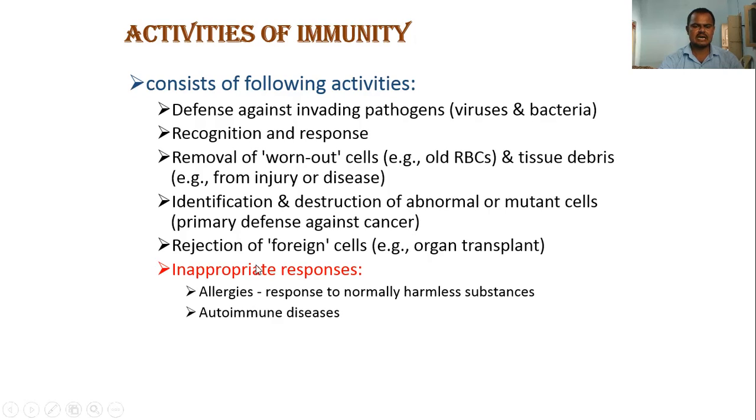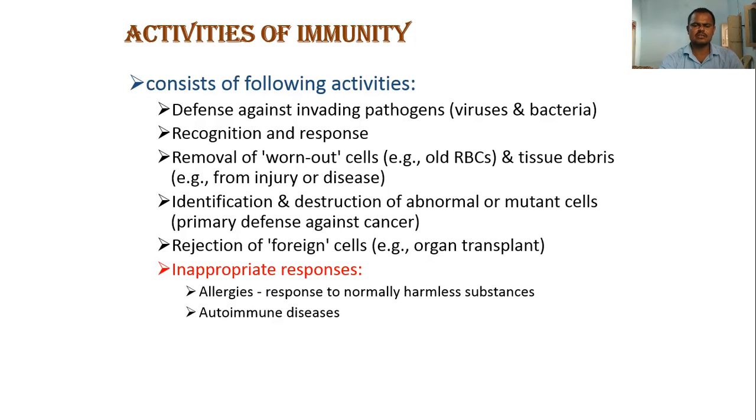So the next one is the rejection of foreign cells, organ transplantation. When a transplantation happens, the immediate rejection is a function also done by this immune system only. Inappropriate responses: some functions also cause harm to the organism itself, the human being.